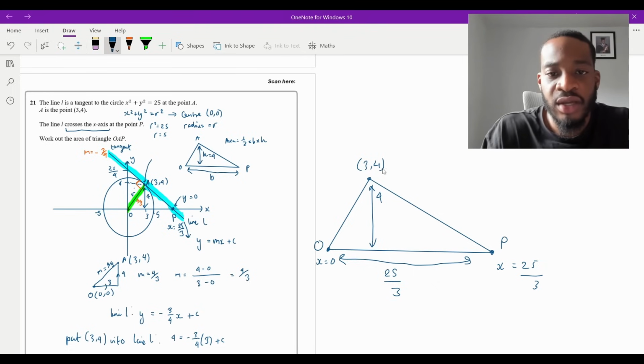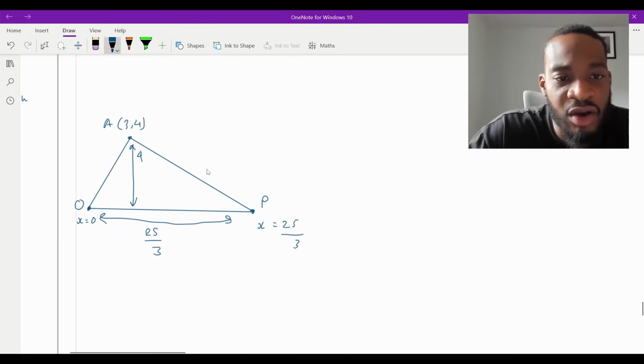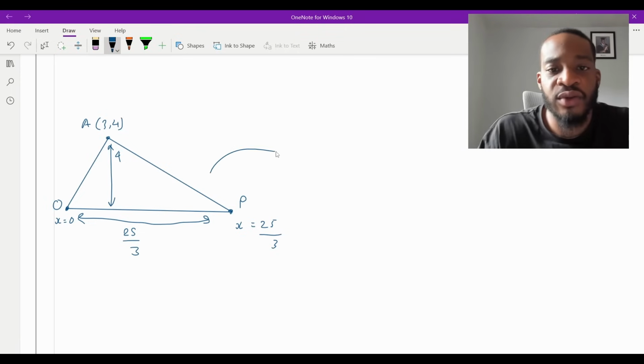This is the point O. This is the point A. This is the point P. The question asks us to work out the area of triangle OAP. So therefore, the answer is literally just going to be, I'll do it here, area is going to equal 1/2 times the base, which is 25 over 3, times the height, which is 4. And then doing that, that is just literally going to be times all of the numerators together, put that over 1. That's going to be 100 over 6, right? Which is 50 over 3.